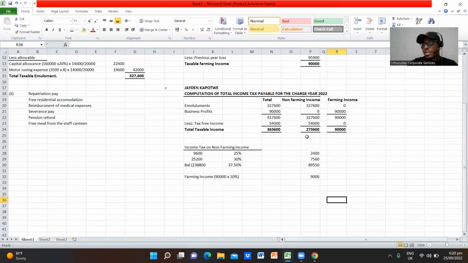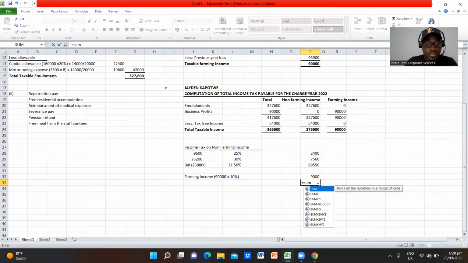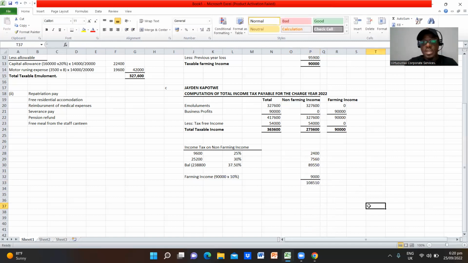So we are going now to add these figures there. This is the total tax that we are going to pay. So I'll say sum, open brackets, and then I'll drag this all the way to that, close it and say enter. So we have 108,510.